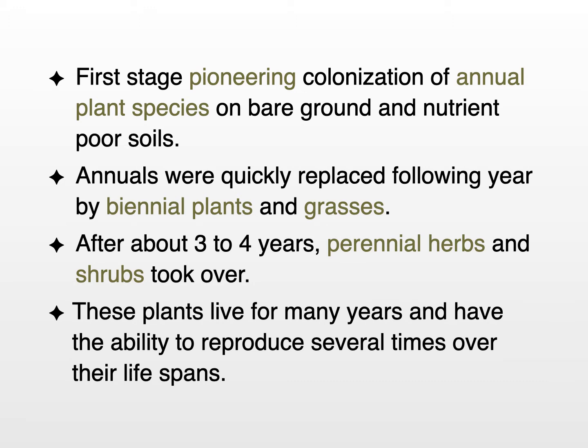The annual plants were then replaced after about a year or two by biennial plants and grasses. After about 3 to 4 years, perennial herbs and shrubs took over on these abandoned fields. These plants lived for many years and had the ability to reproduce several times over their lifespans.